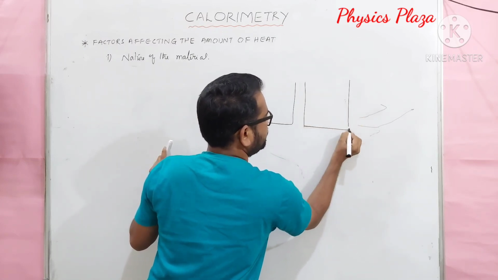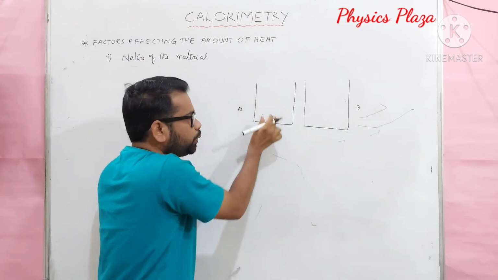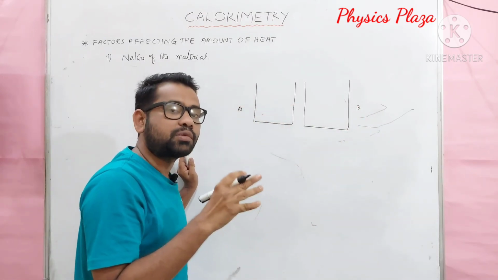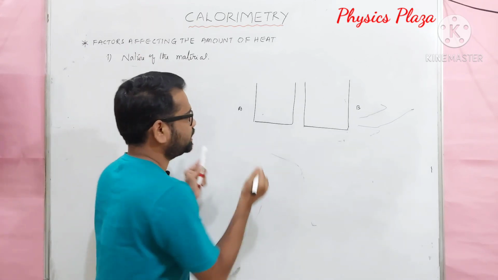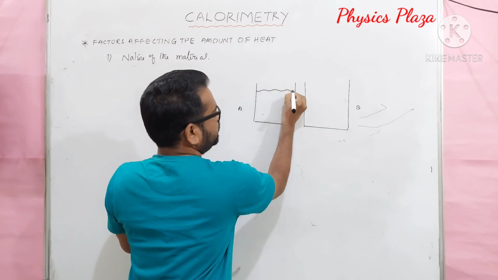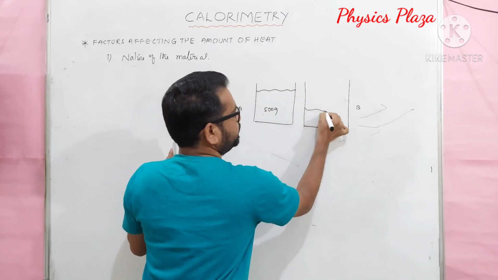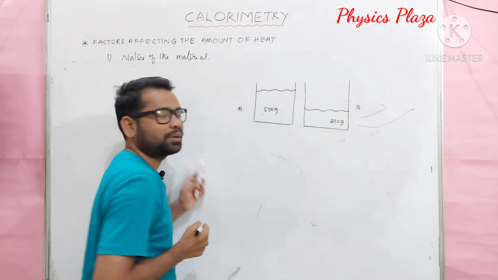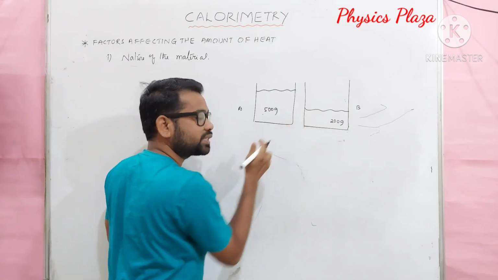Let us name them beaker A and beaker B. And in both beakers, let us take some amount of water, but at different masses. So here, for example, it is 500 grams of water and here it is 200 grams of water.